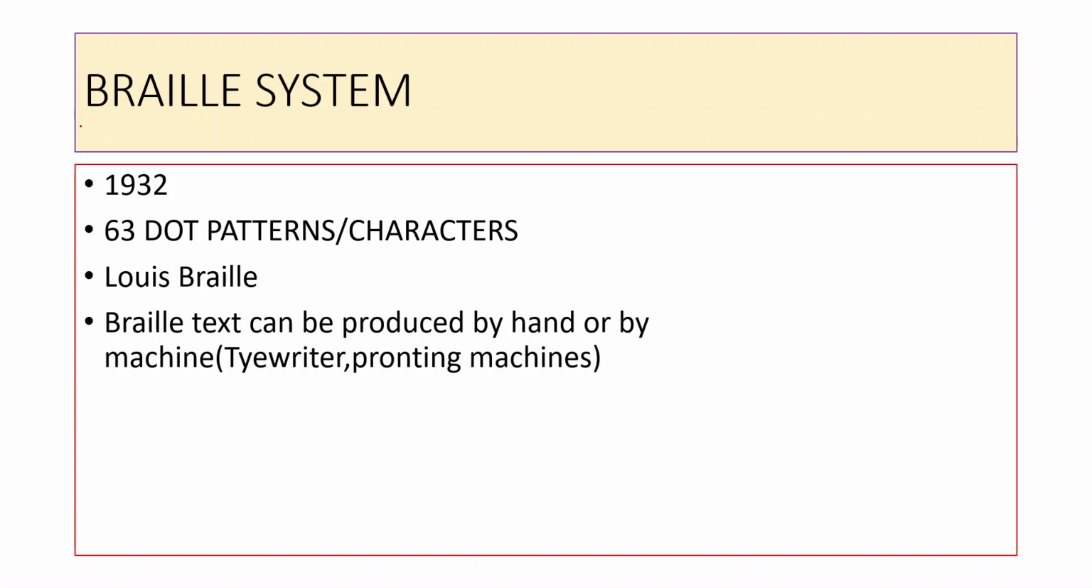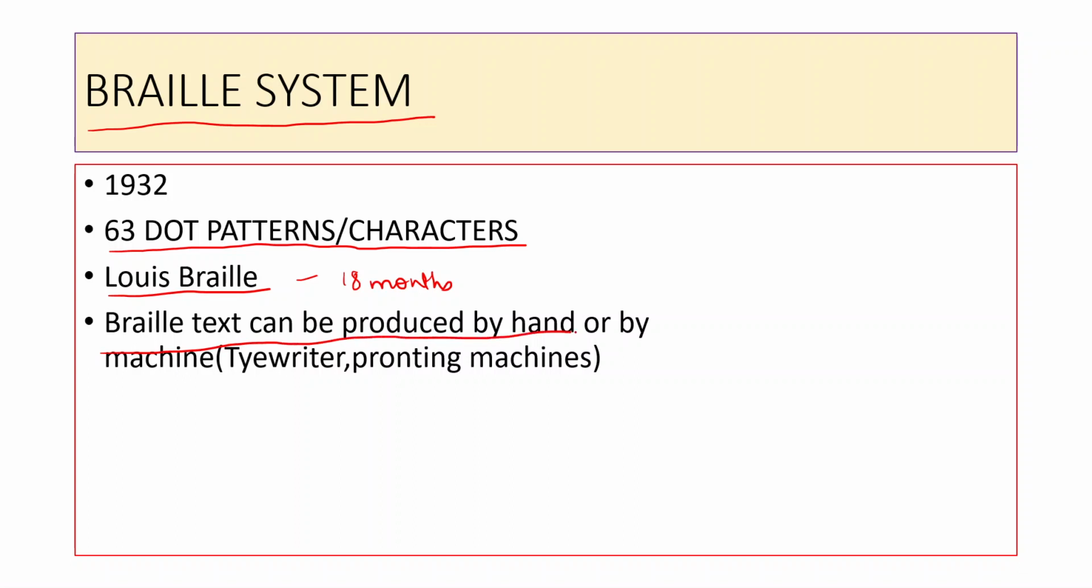Last but not the least, there is a system which was introduced for blind people, that is known as braille system. It is having 63 dot patterns or characters. It was introduced by Louis Braille. He lost his eyes at the age of 18 months. And braille text can be nowadays produced by hand or by machines. Typewriters can also be used, and there are various prompting machines also.